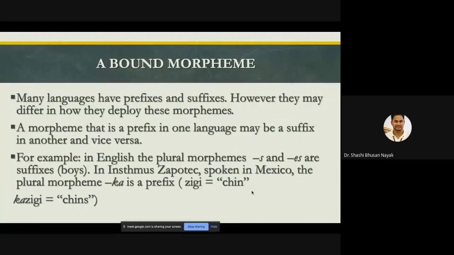For example, in English, the plural morphemes s and es are suffixes, as in boys, but in other languages, like in Mexico, ka or jizi can be a prefix. I do not have any expertise in Mexican languages, but I collected that from an internet source and found it interesting, so I put that in this slide.